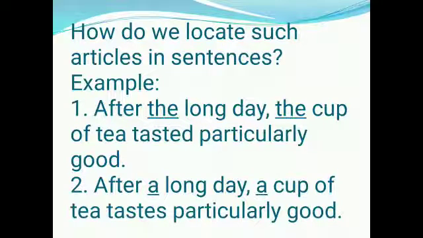In the second sentence, after a long day, a cup of tea tastes particularly good. By using the article a, we have created a general statement. That means any cup of tea would taste good after any long day.